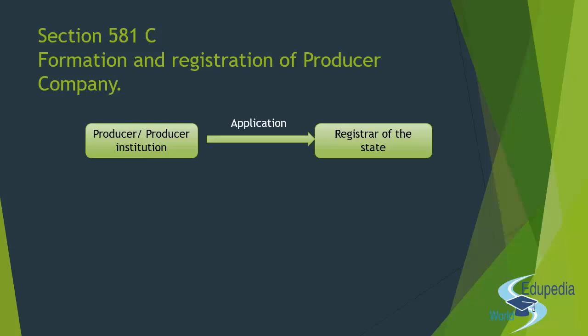They are like the primary produce, the other facilities for production, the infrastructure building up, marketing, all of them, right? Everything which is assisting the production of the primary produce, right? Then the primary produce also includes the byproduct and the ancillary products we have seen in the definitions that we have done. So what the registrar is going to check initially is that the objects in the documents that they have submitted are consistent with the objects specified in section 581B, right?